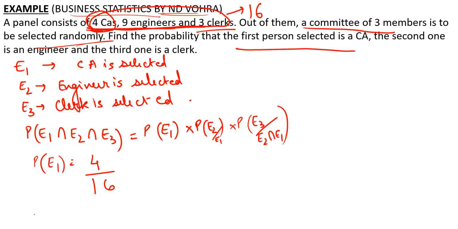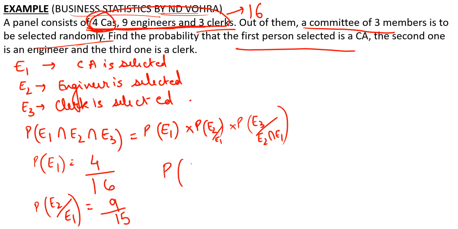Now next we need is probability of E2 given E1 has already occurred. What is this? Now we know that given E1 has already occurred, this means that a CA has already been selected. Now how many people are left for selection? 16 minus 1. So now 15 people are left because total was 16, and 1 is already taken out from that panel. So there are now only 15 people left. And what is the total number of engineers? Engineers are 9. So this is 9 upon 15.